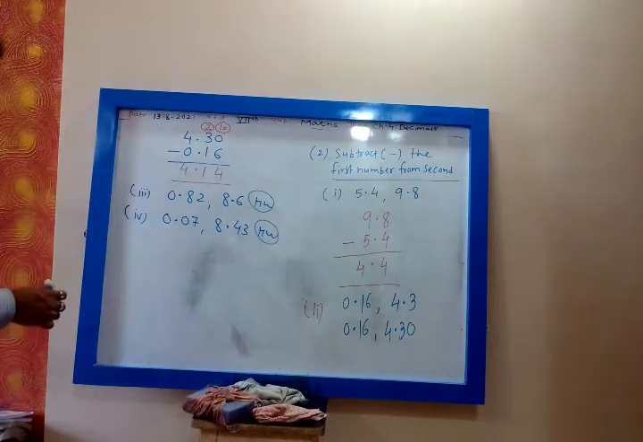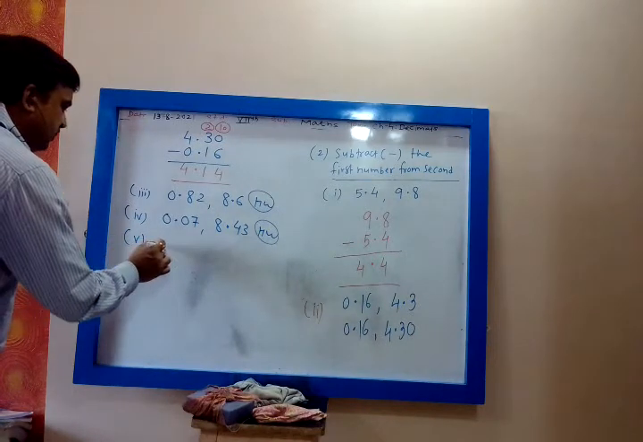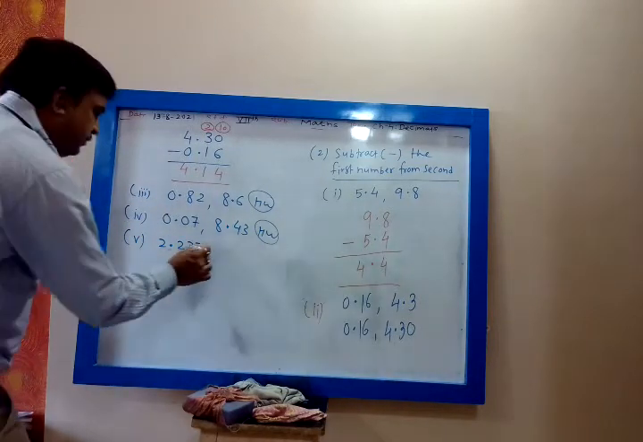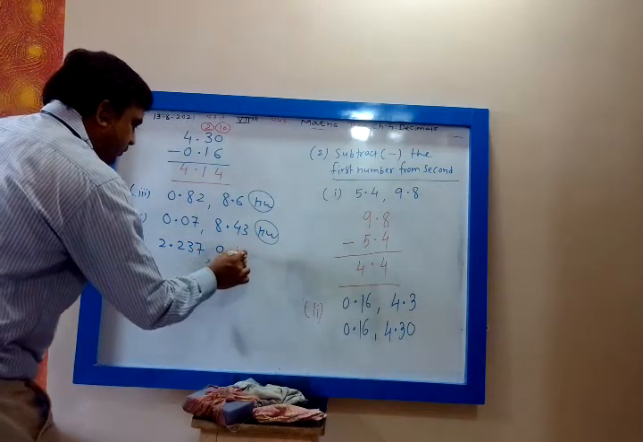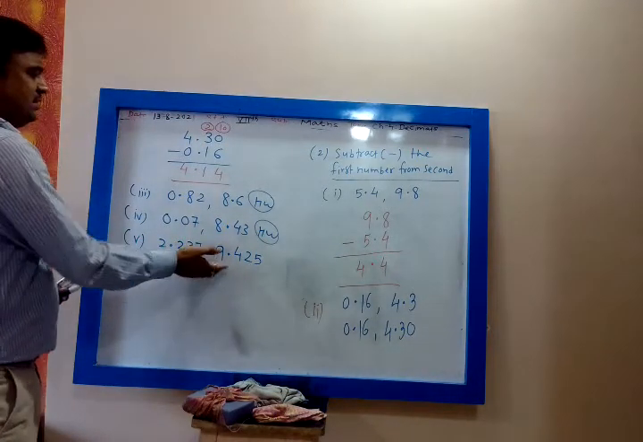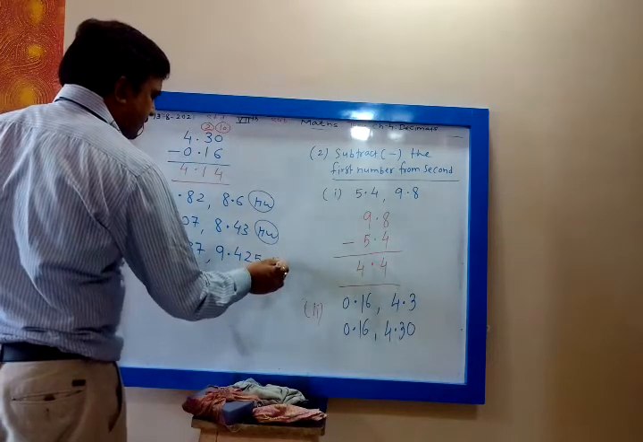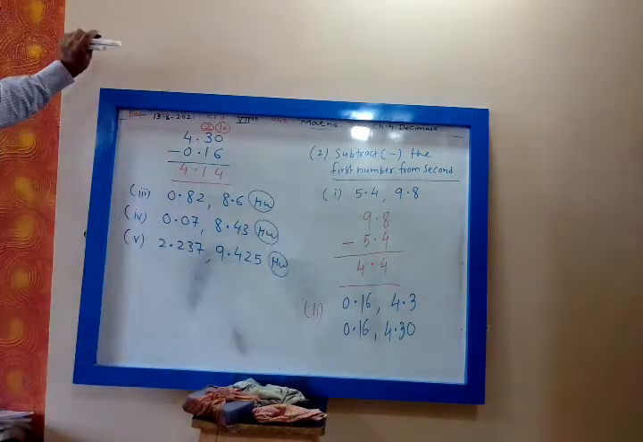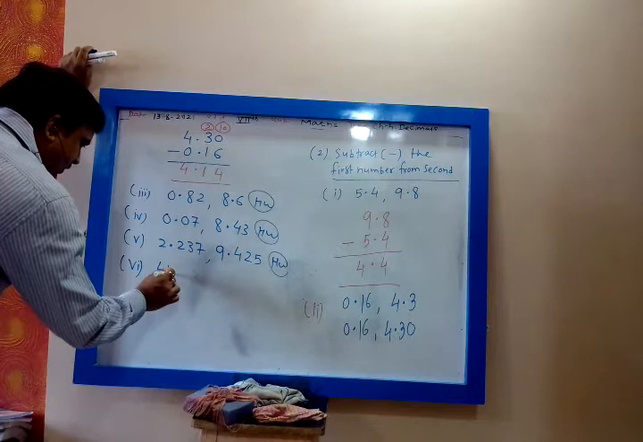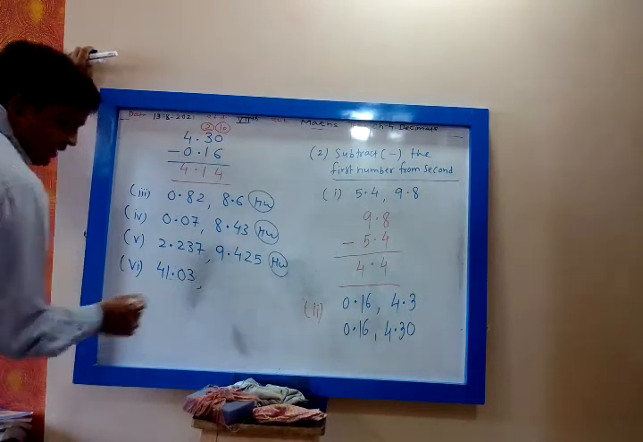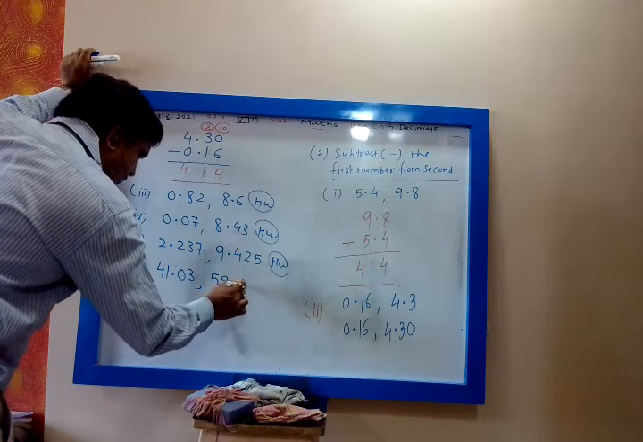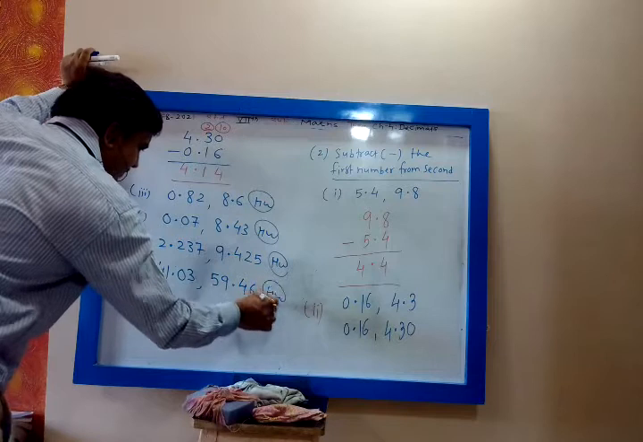Then 2.237 and 9.425. From the second you have to subtract the first. You want me to solve? They are like decimals. Yes, good. Very good. Chalo, sixth one. 41.03, comma 59.46. They are like decimals. So subtract first from second.